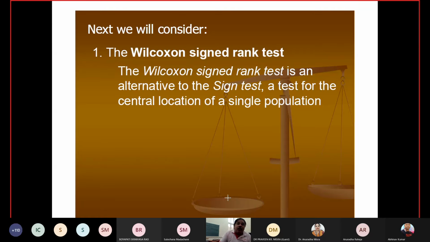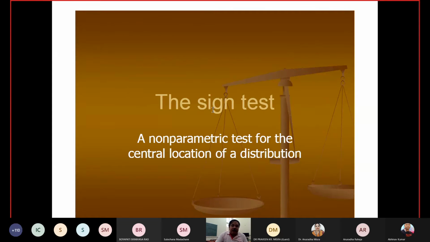Okay. So now we are coming to the next test, that is the Wilcoxon signed rank test. In this test, what we are doing, not only the sign of the test, meaning whether this observation is positive or negative, we check not only these things. If something is positive, it's okay, but what is the ranking of this one? If it is negative, it's okay, but what is the ranking of this one? So we combine both things and then we have developed the other test.